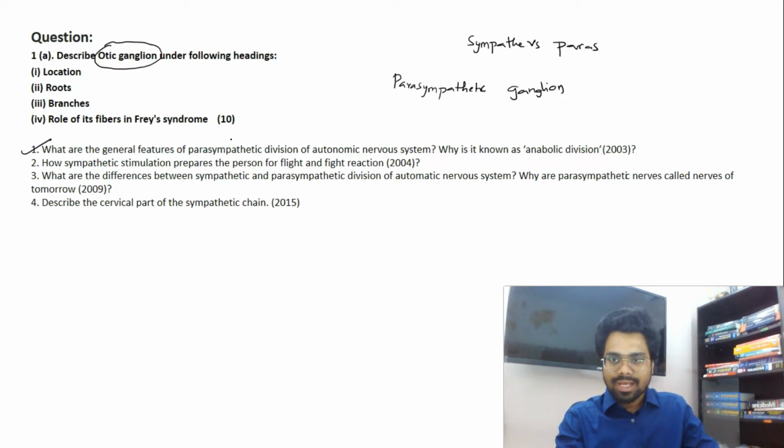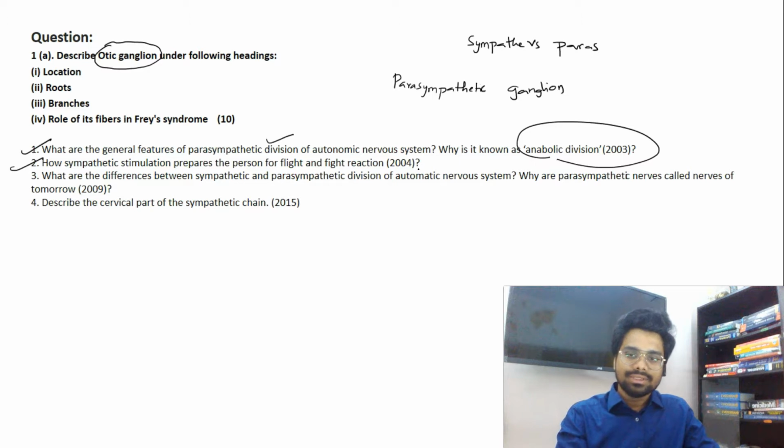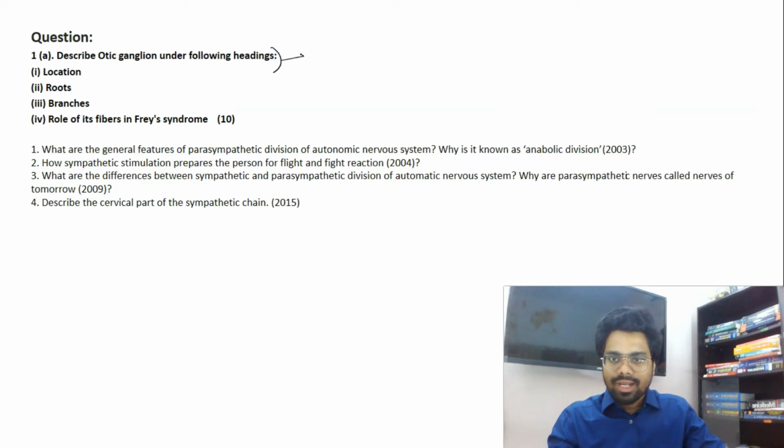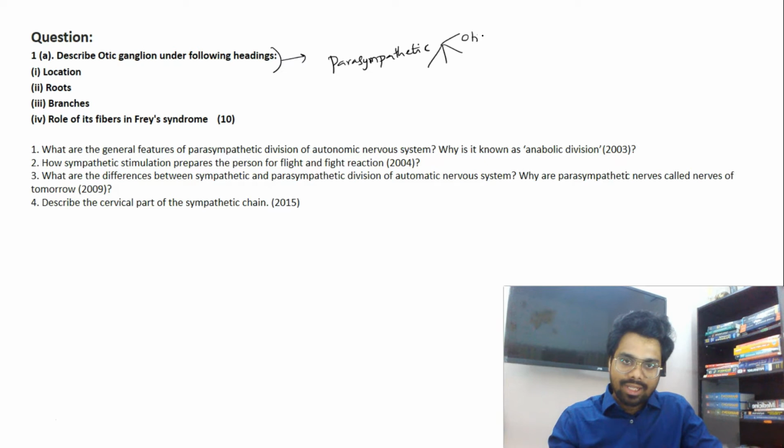What are the general features of the parasympathetic division? Why is it known as the anabolic division? How does sympathetic stimulation prepare a person for the fight and flight reaction? What are the differences between sympathetic and parasympathetic division, and what is the cervical part of the sympathetic chain? Though we did not cover the parasympathetic ganglia in detail, the 4 parasympathetic ganglia are the otic ganglion, the submandibular, the pterygopalatine ganglion, etc.